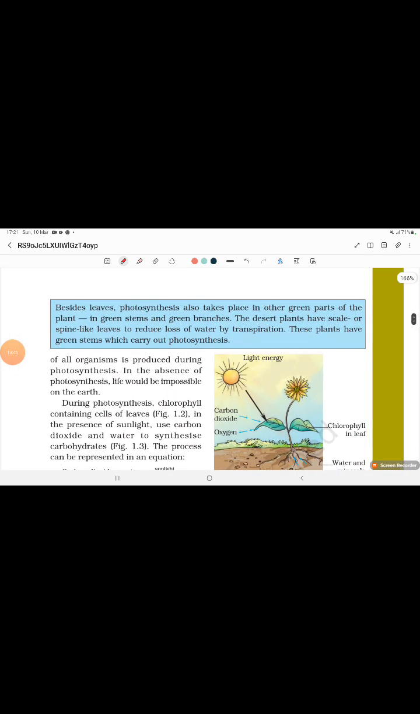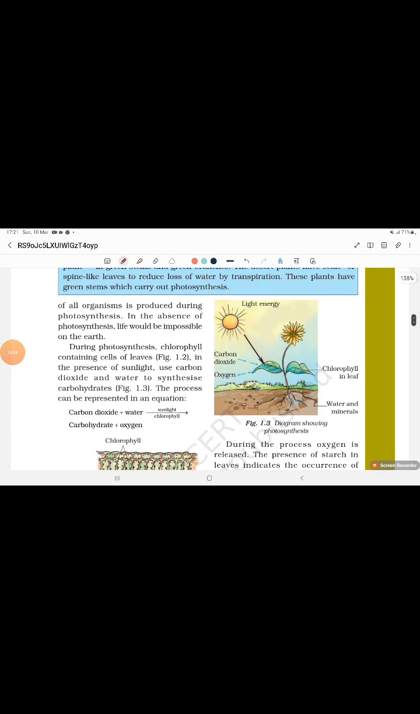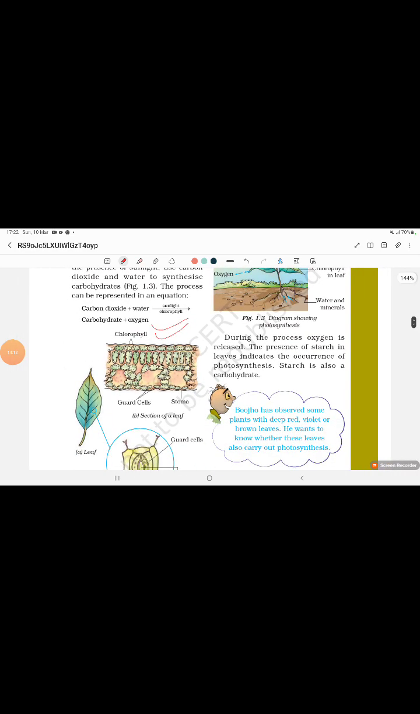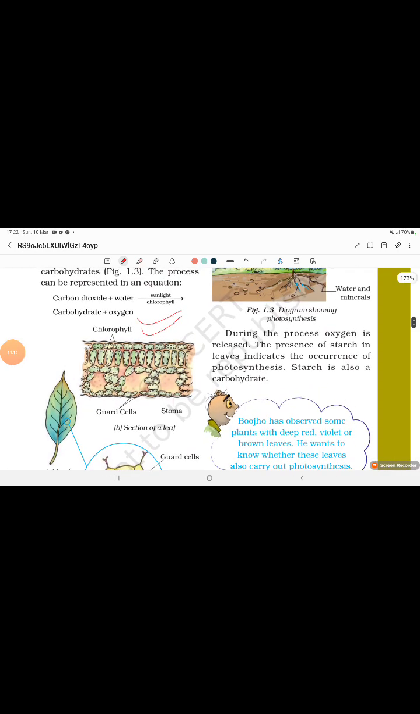Next, oxygen is produced during photosynthesis. In the absence of photosynthesis, life would be impossible on Earth. During photosynthesis, chlorophyll-containing cells of leaves, in the presence of sunlight, use carbon dioxide and water to synthesize carbohydrates. The process can be represented in an equation. Remember this equation, okay? You can see here the chlorophyll, and here are the guard cells. I have shown you the picture of stomata, the plural of stoma.